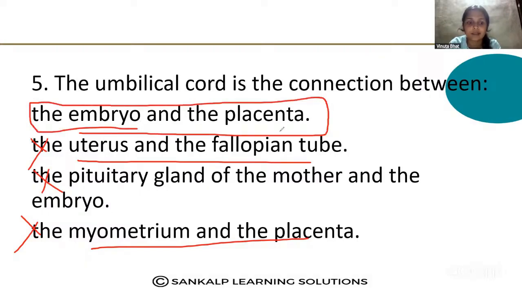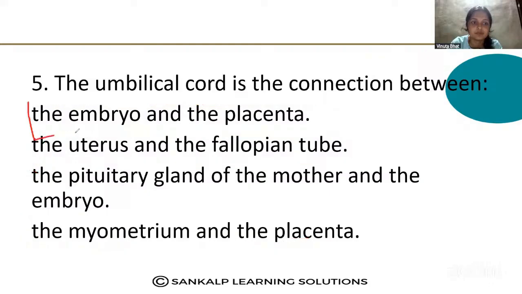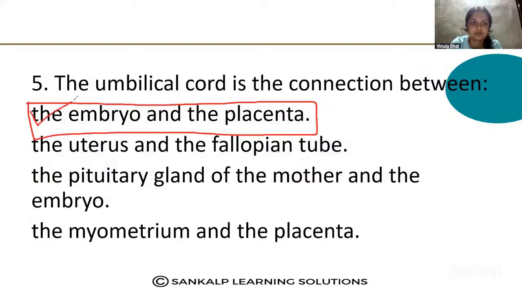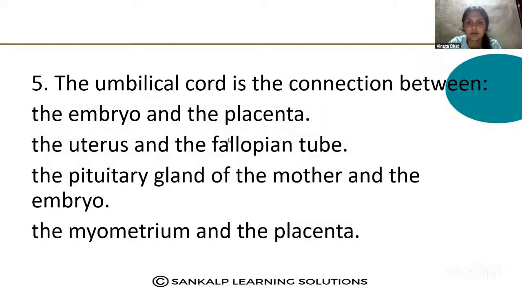Option 1 is the correct option, option A.